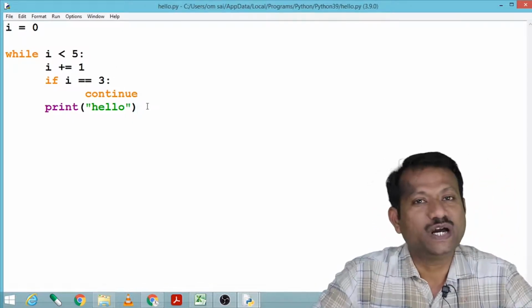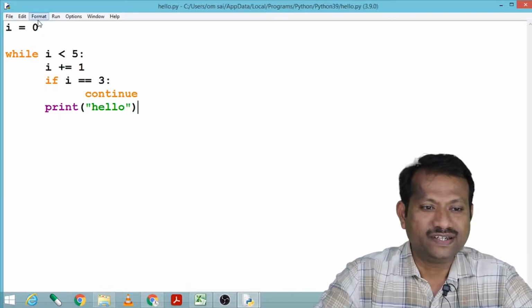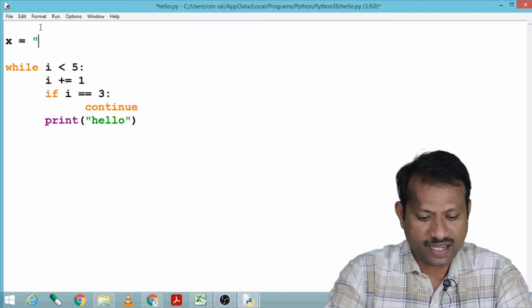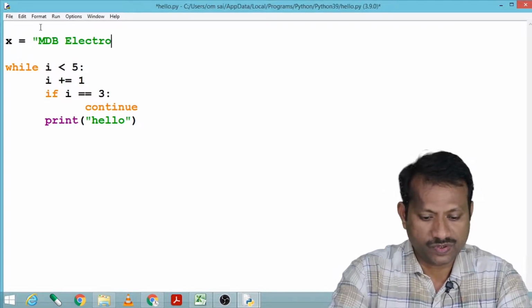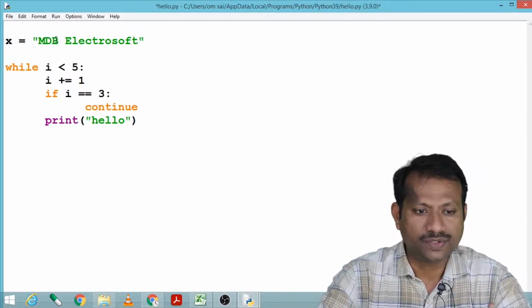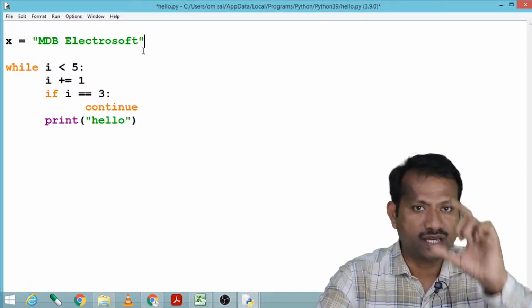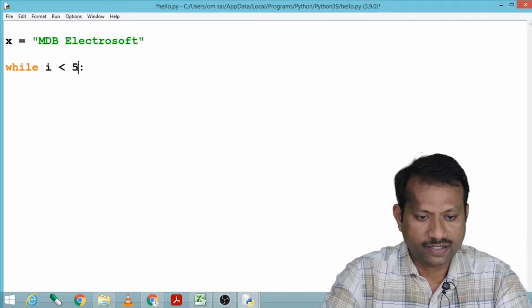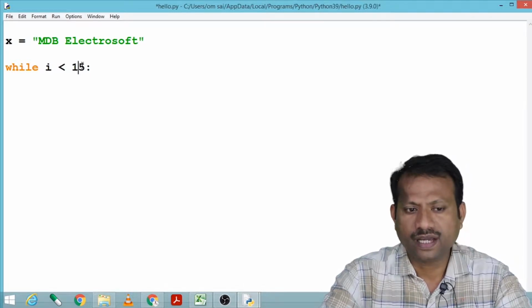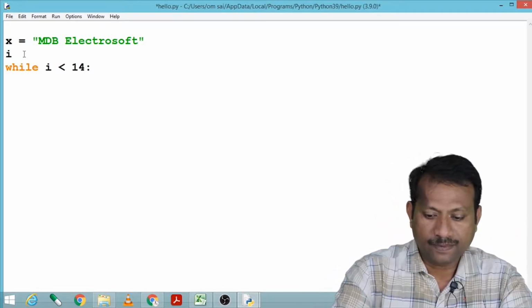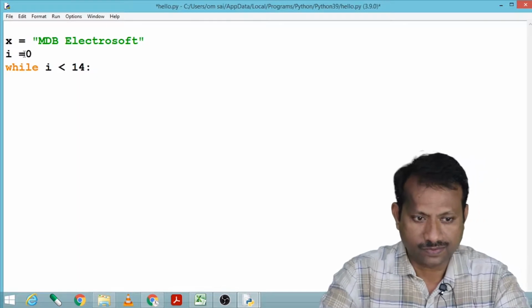Now let us see another example of a while loop. Here let us take one string x equals mdb electrosoft. If I count 1, 2, 3, up to 15, there are 15 letters. Here I delete this. I say here less than 15. I must say 14 because it will start counting from 0. And here I say i equals 0.